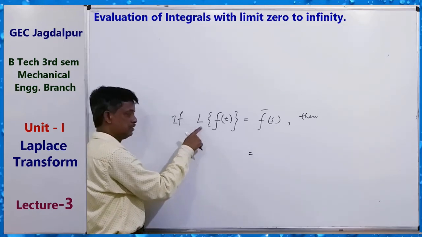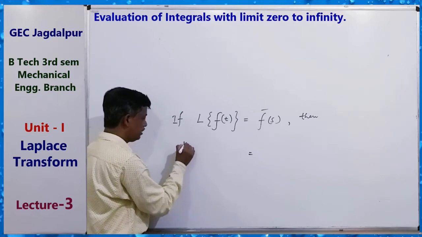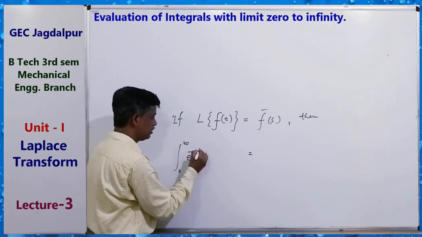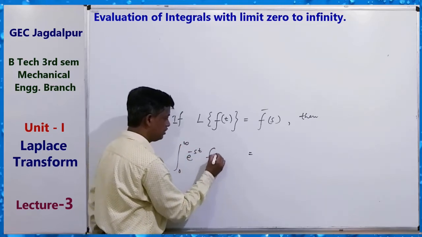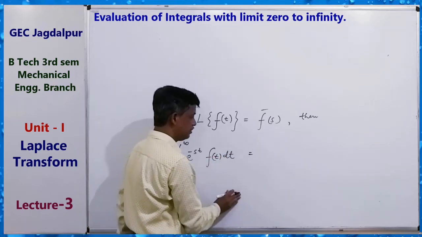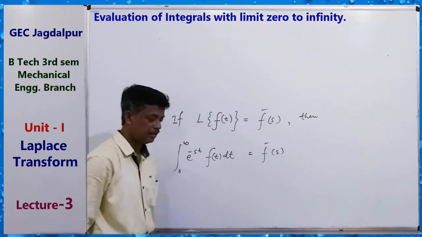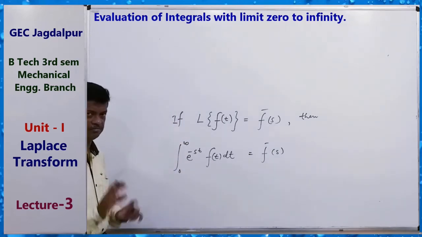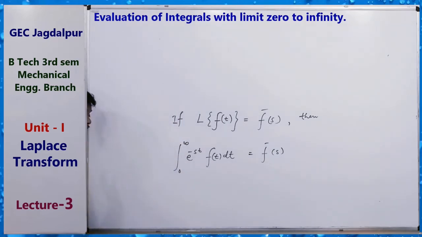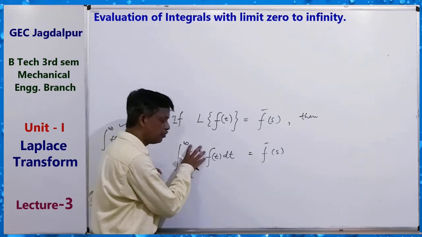0 to infinity e to the power minus st f(t) dt. Here f bar is a function of s. Now if we want to find the integral of f(t) dt from 0 to infinity, then this factor should be 1.